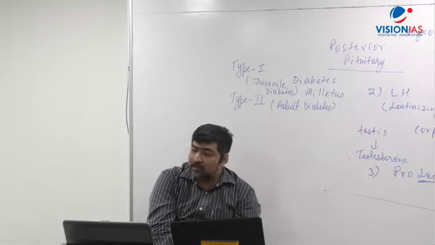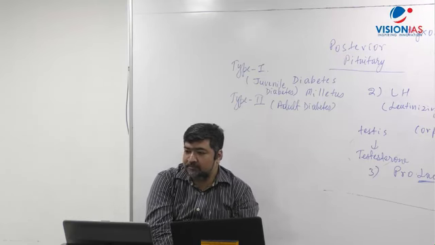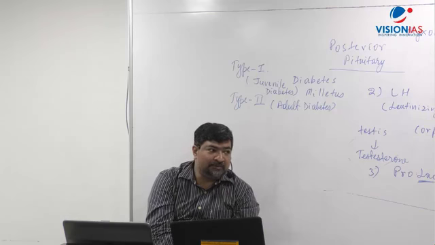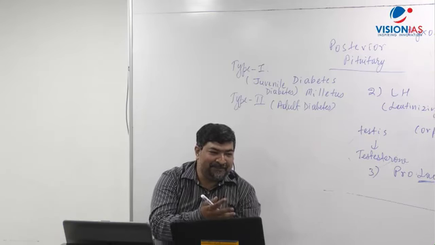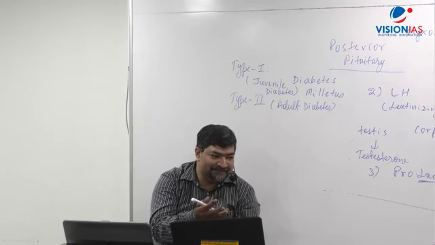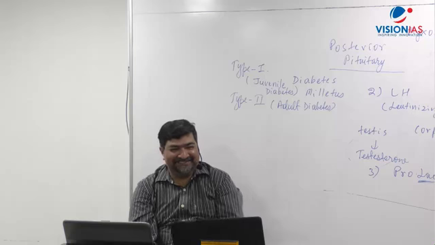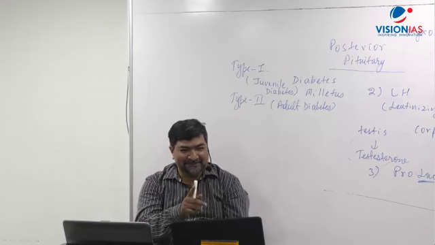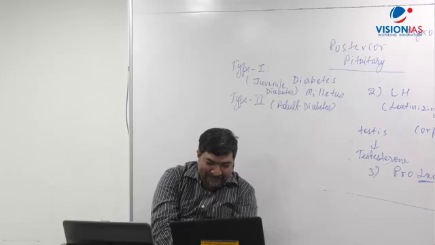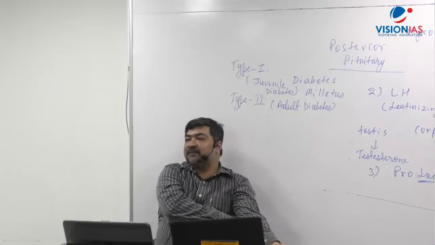Gall, the American way to say it. There's the gallbladder. Siddharth, understood this? Okay, gallbladder.